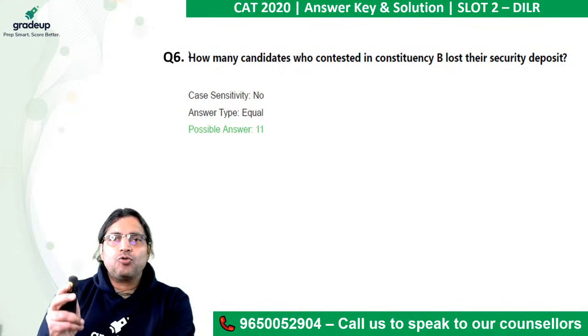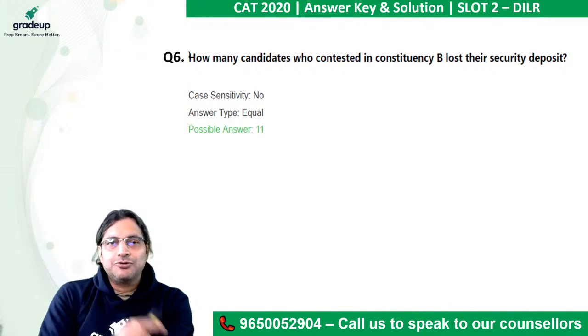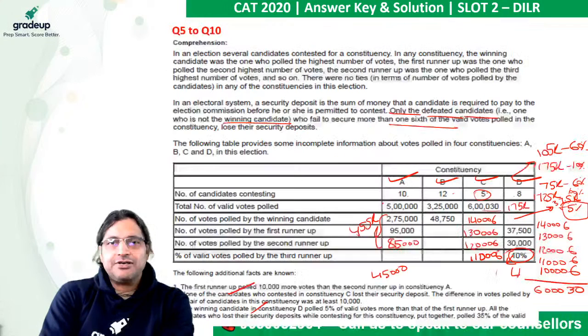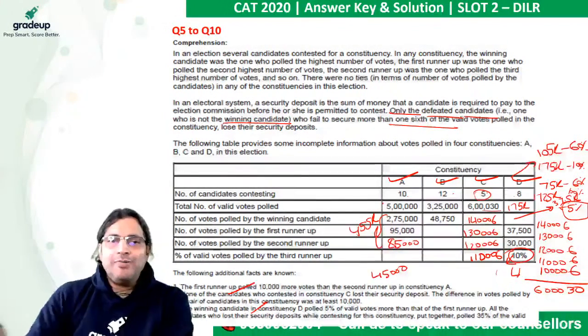How many candidates who contested in constituency B lost their security deposit? If you miss out on such questions, you will lose your security deposit with the IIMs. So look here. How many candidates are there in case of constituency B? 12.